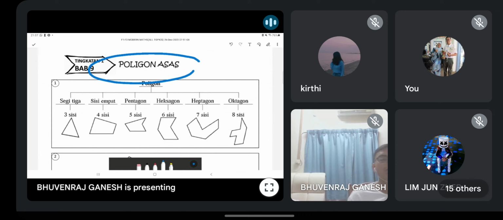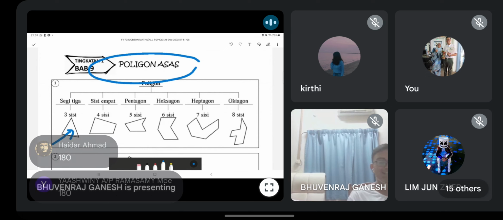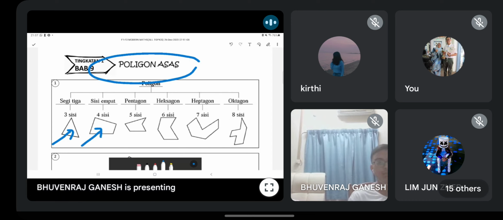Next one, basic polygon, polygon asas. Okay, this one also very important. They like to ask about the angle. Mereka suka tanya tentang sudut. Okay, so guys, revise. What is the total angle here? Apa jumlah sudut segitiga? Can you all type out? Come on, come on. Yes, 180. Very good. How about quadrilateral? Sisi 4. What is the jumlah sudut?